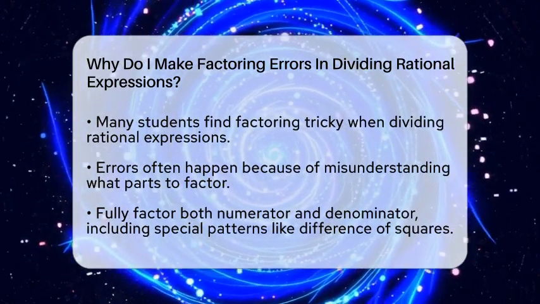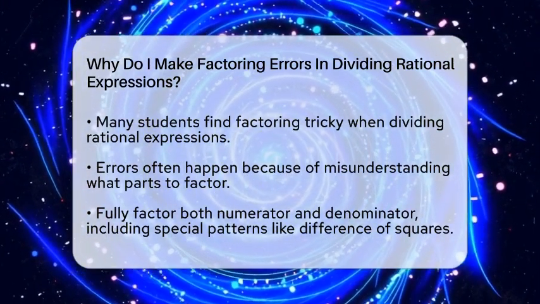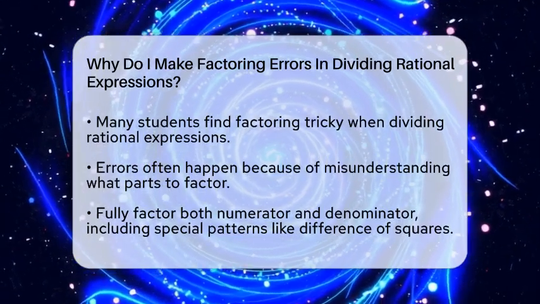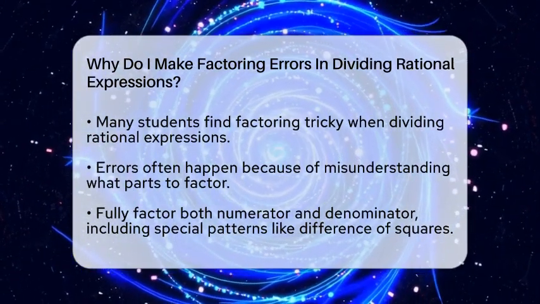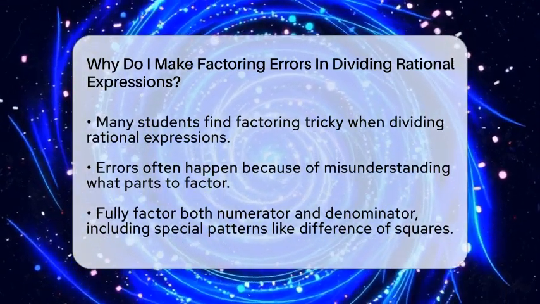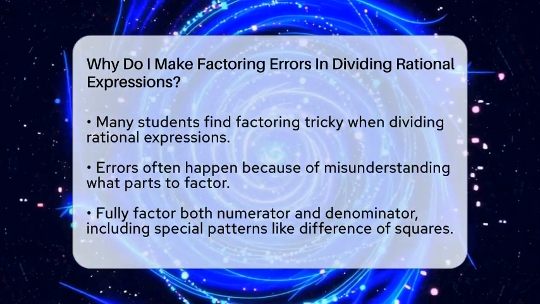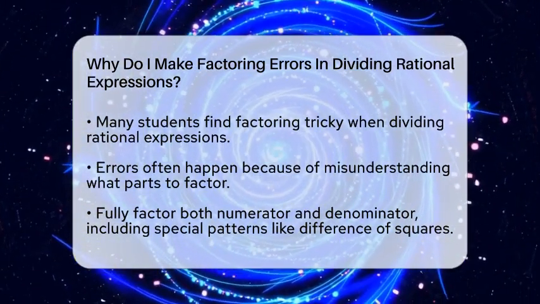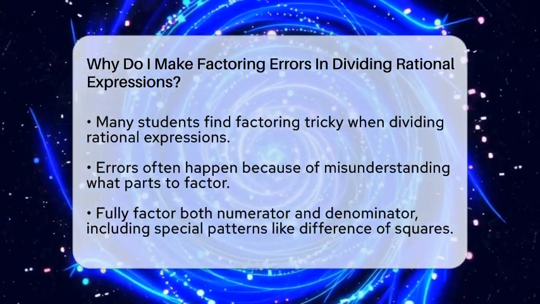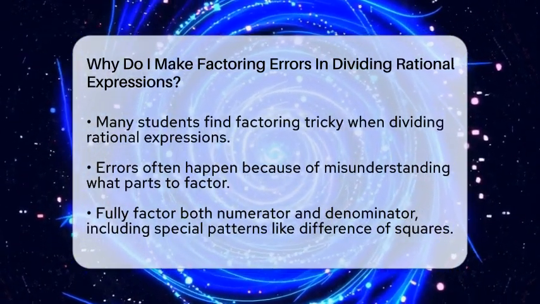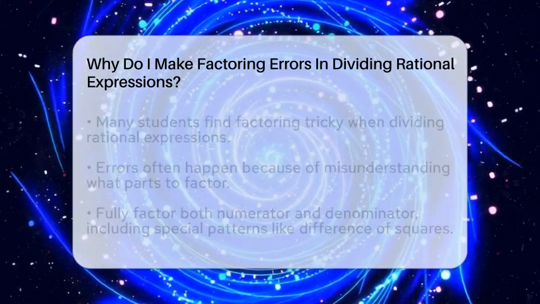First, one common reason is misunderstanding what to factor. Rational expressions are fractions with polynomials in the numerator and denominator. To divide them correctly, you need to fully factor both parts. If you only partially factor or miss special patterns like the difference of squares or perfect square trinomials, mistakes happen. For example, not recognizing that x² − 9 factors as (x − 3)(x + 3) can lead to errors later.